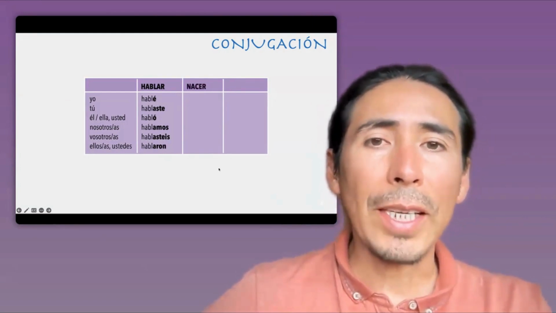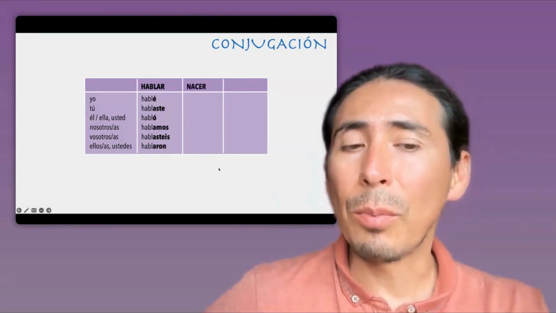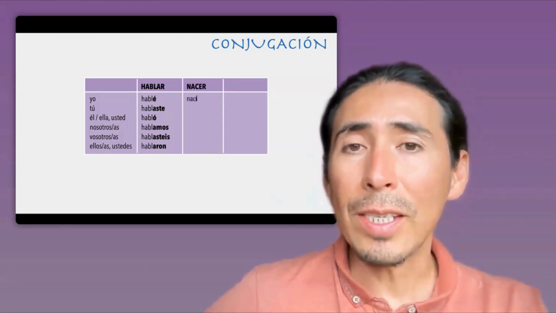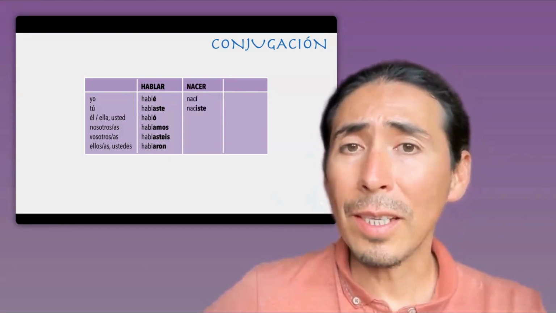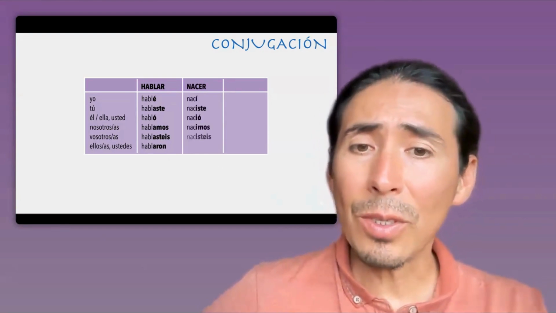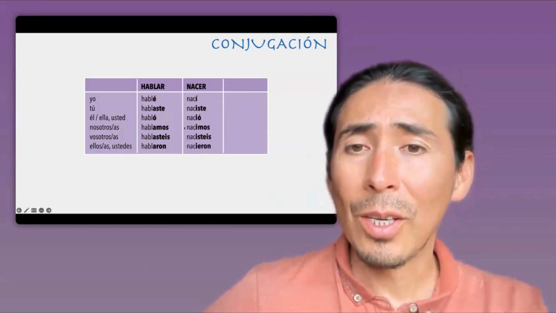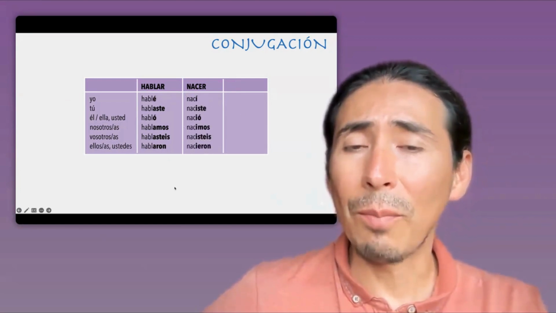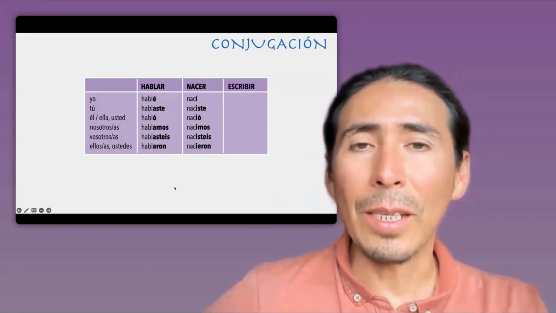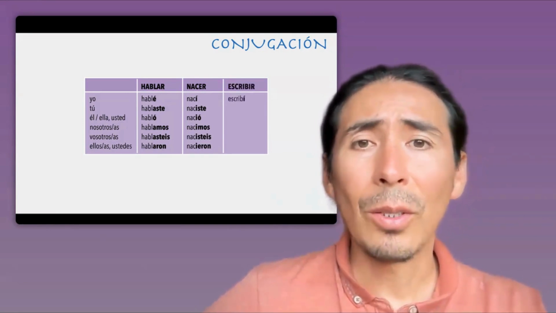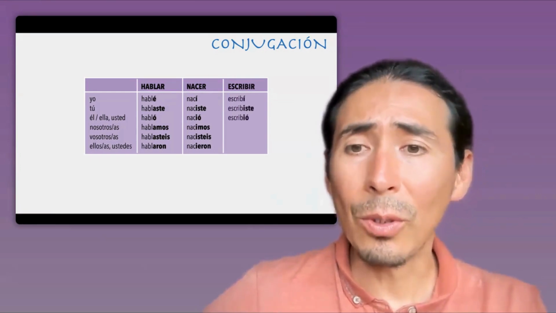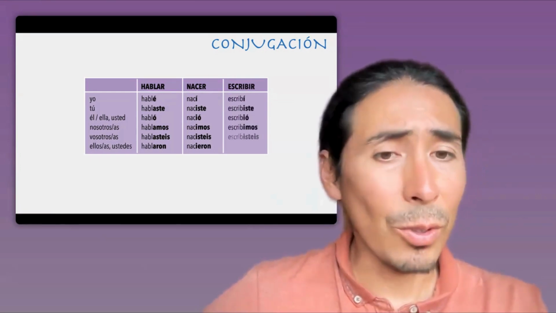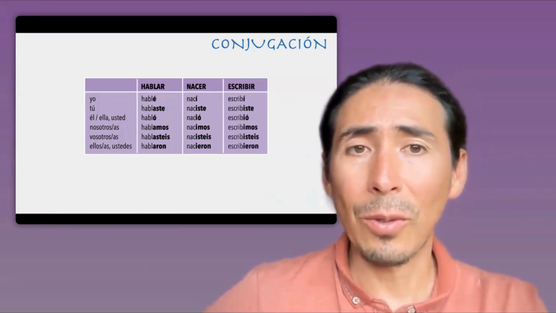Now, verbs ending with er, like nacer, to be born. Yo nací, I was born. Tú naciste, nació, nacimos, nacisteis, nacieron. Look at the difference between both of them. Escribir. Yo escribí, tú escribiste, él escribió, nosotros escribimos, vosotros escribisteis, ellos escribieron.